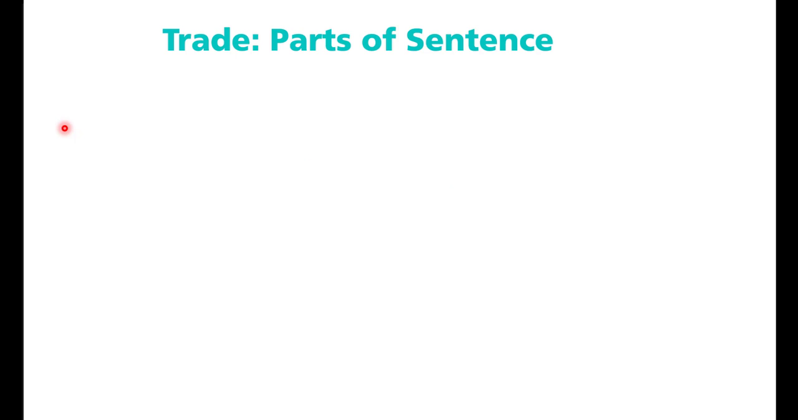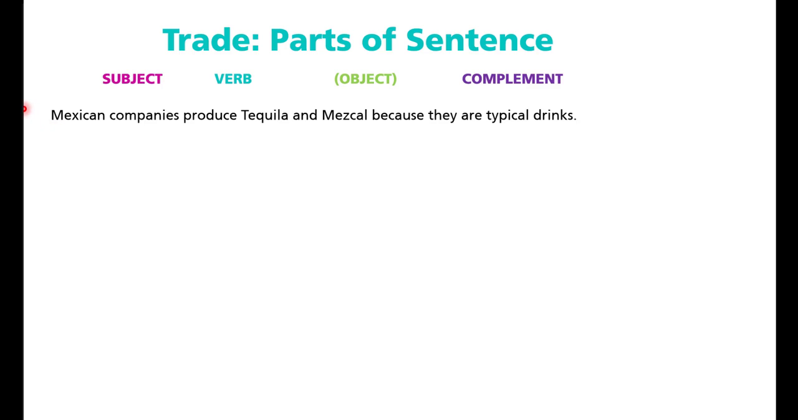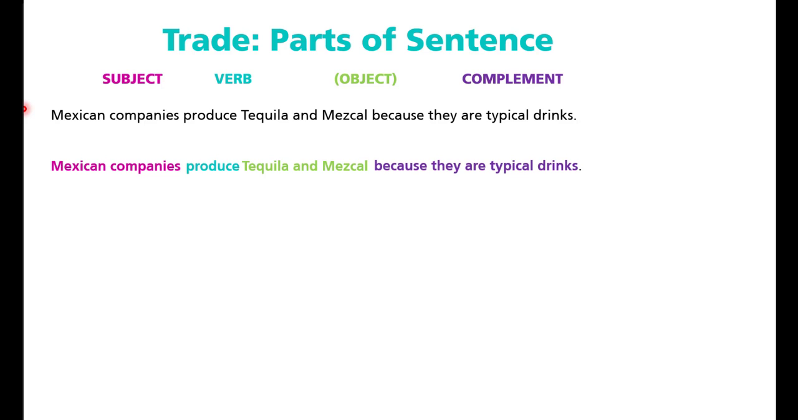So number one, if you remember, the basic parts of a sentence are, for example, a subject, a verb, an object, and a complement. For example, in this sentence we have: Mexican companies produce tequila and mezcal because they are typical drinks. If you pay attention, my subject is Mexican companies, my principal verb is produce, my object is who or what receives the action. In this case, it is tequila and mezcal, and the complement is because they are typical drinks. Okay, so it's important to remember and identify these basic elements for passive voice.